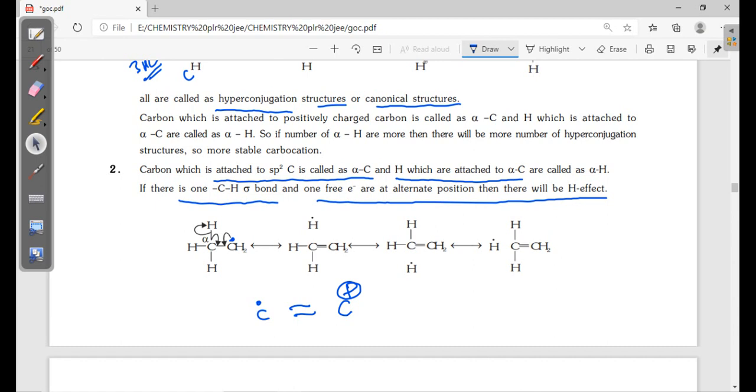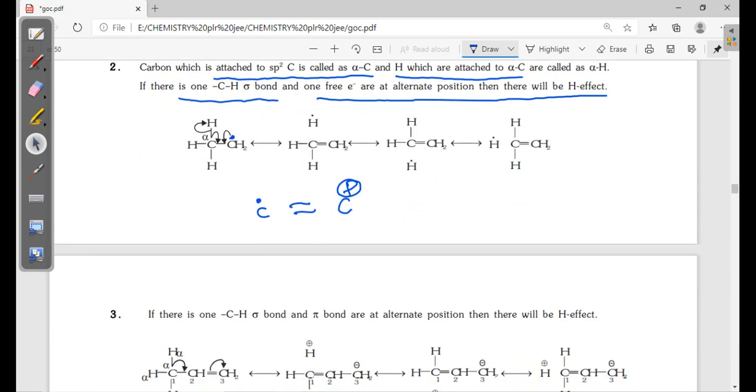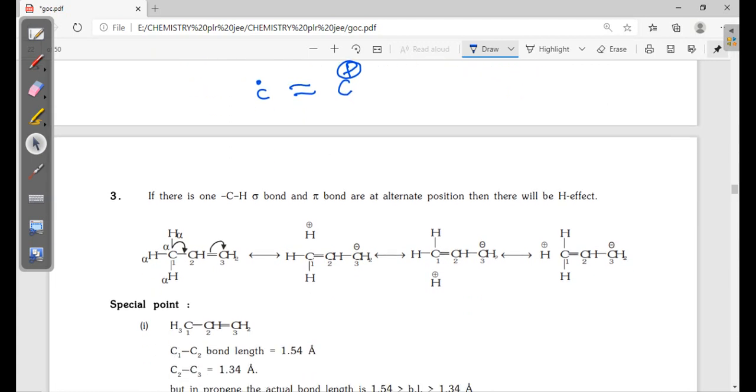C plus and C radical are almost equal, resonance structures with similar properties. Both are electron deficient. Next, third point: if there is one CH sigma bond and a pi bond at an alternative position, then there will be hyperconjugation. You can see here.